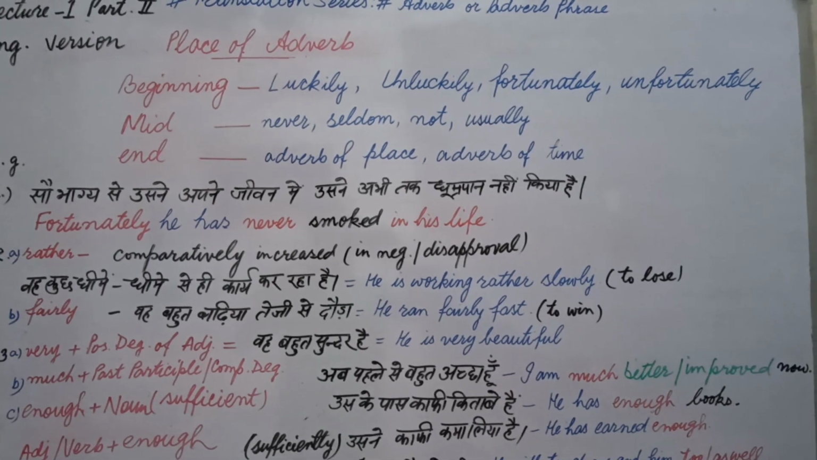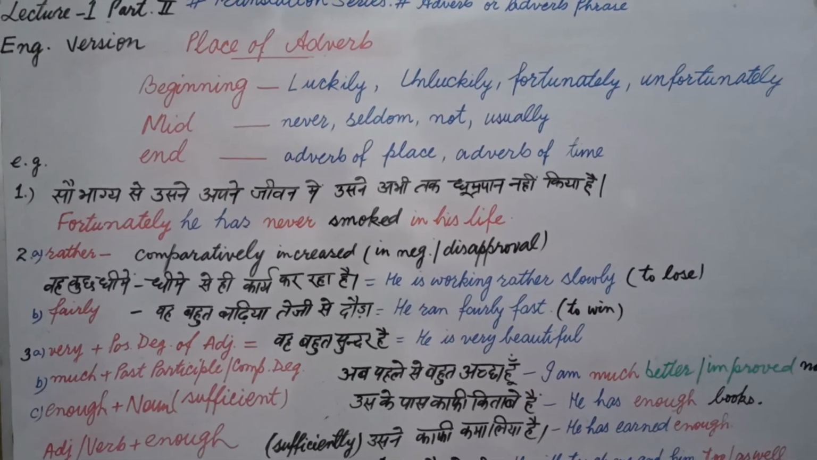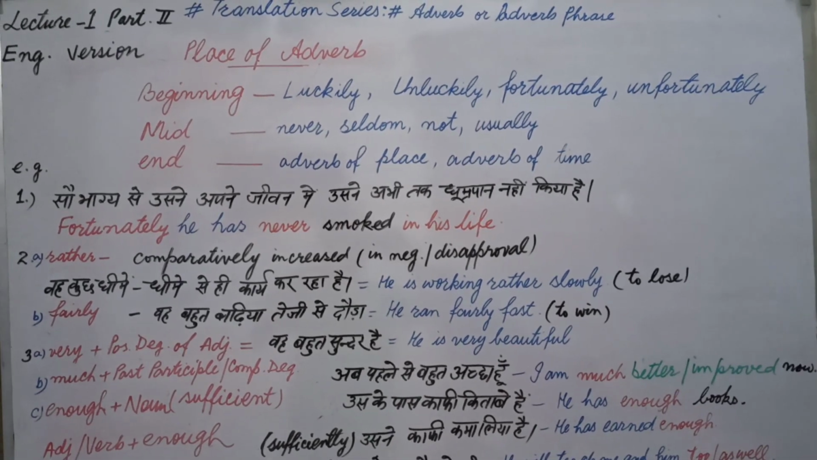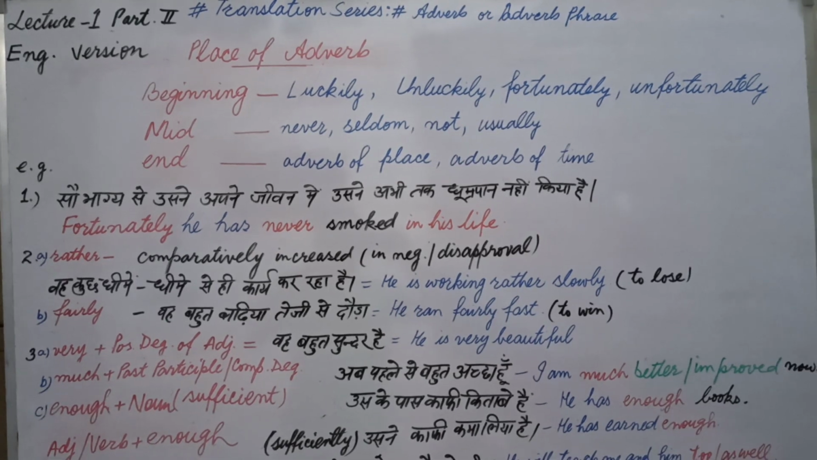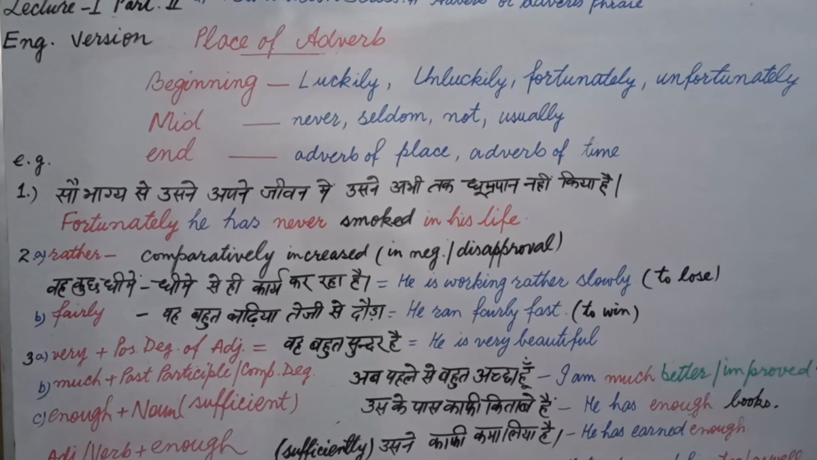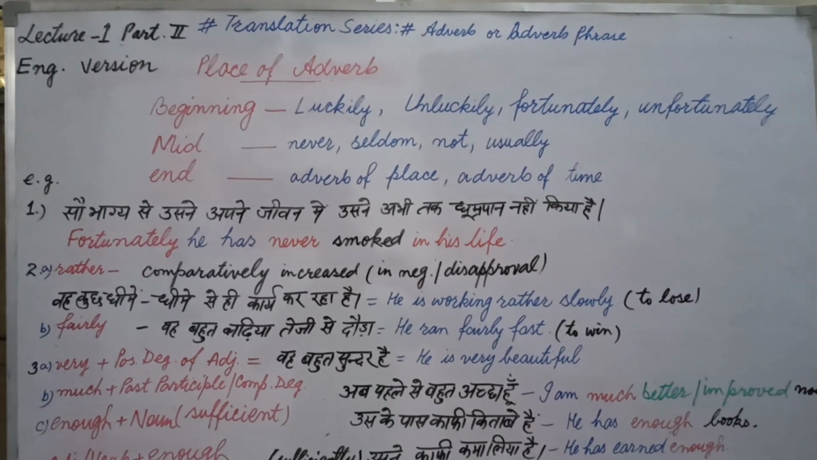In this ending position, I have mentioned only 2 adverbs, adverb of place and adverb of time. But sometimes, because of some reasons which will be described in another next lecture, you will come to know about it. That is adverb of manner. Adverb of manner can be placed in the mid position and in the end as well.